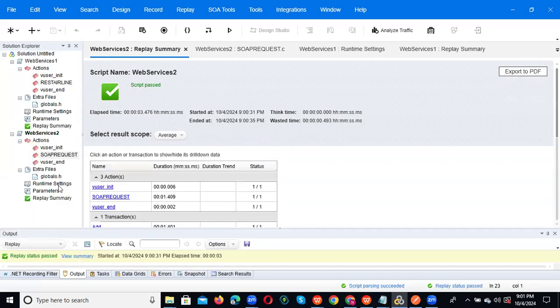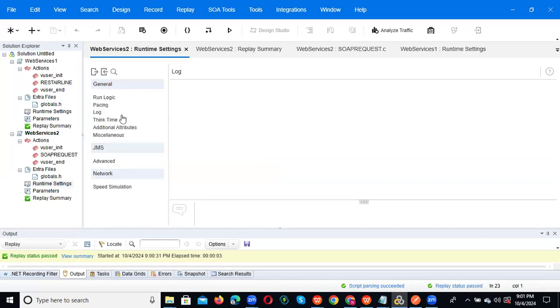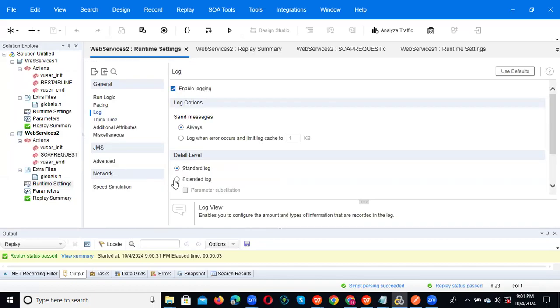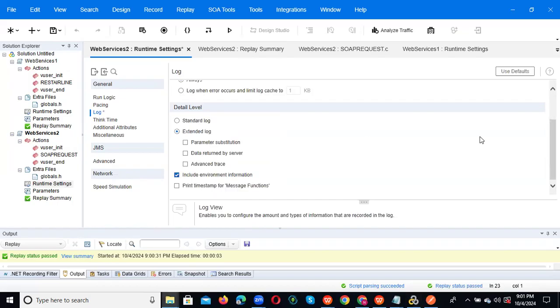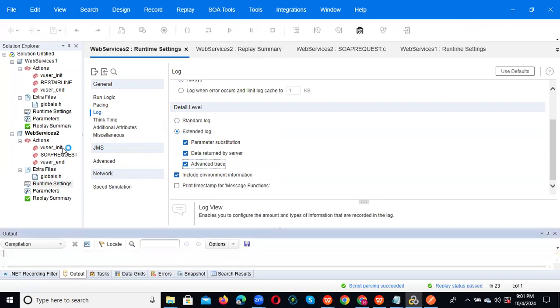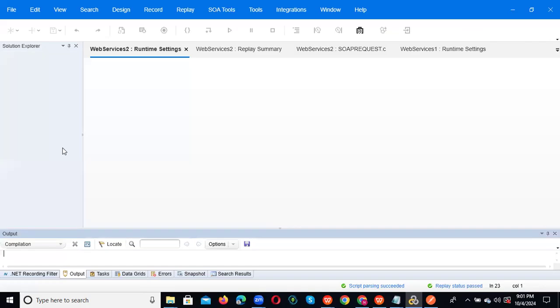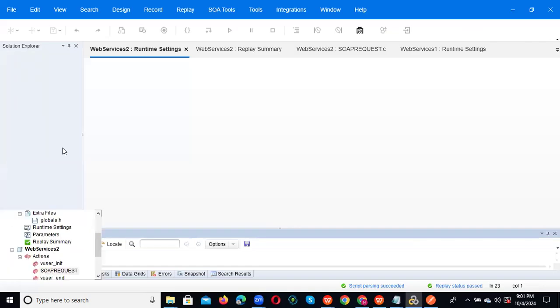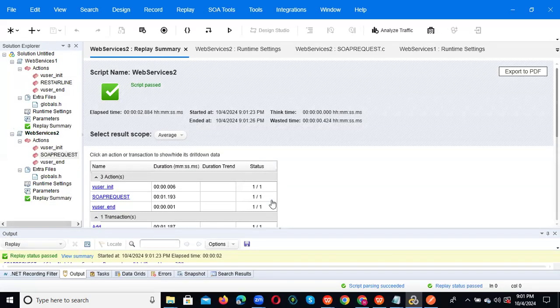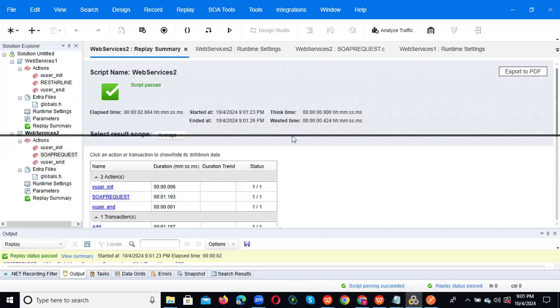Like we need to give the runtime settings for this also. Okay, logs. We should enable the logs. Okay. Now I selected web services. That is why only the web service script will run. Just added within, only added just for understanding.